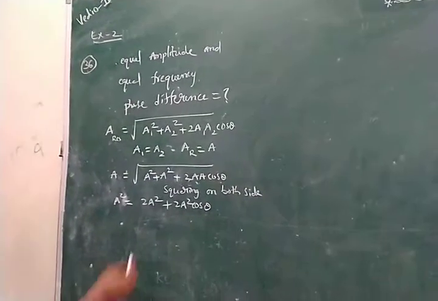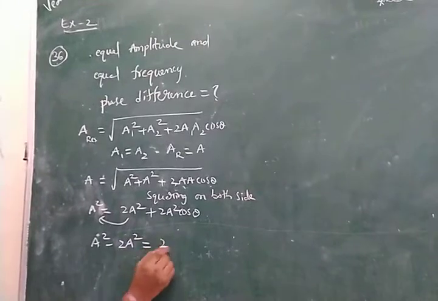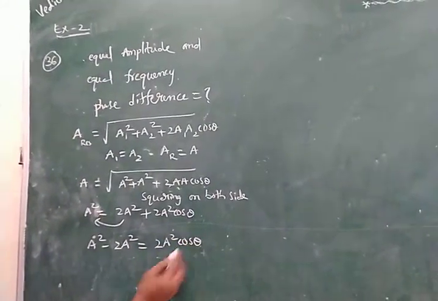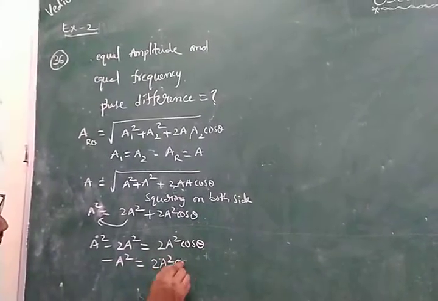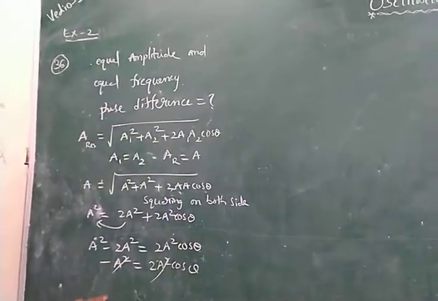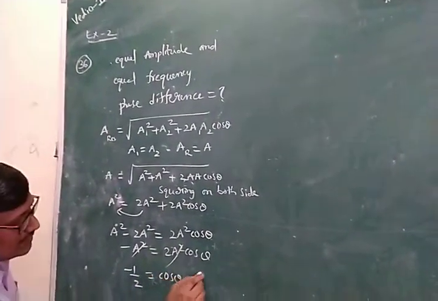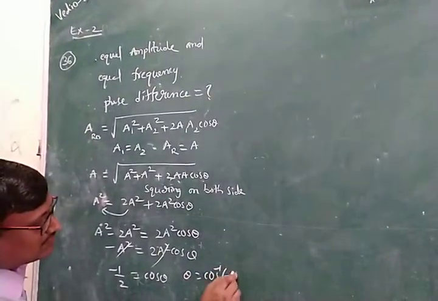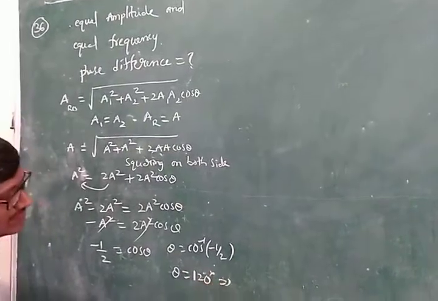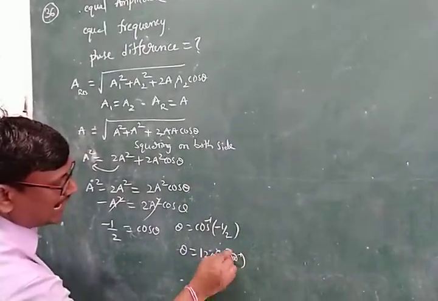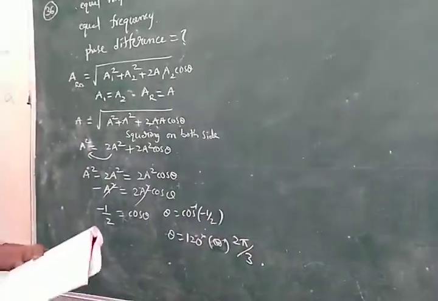Squaring on both sides, the 2A square is taken to this side. A square minus 2A square is equal to 2A square into cos theta. That is, minus A square is equal to 2A square into cos theta. A square is kept here and the 2 is taken to this side. Minus 1 by 2 is equal to cos theta, and theta is equal to cos inverse of minus 1 by 2. The cos inverse of minus 1 by 2 is equal to 120 degrees, or in radians, 2 pi by 3. That is the phase angle, 2 pi by 3.